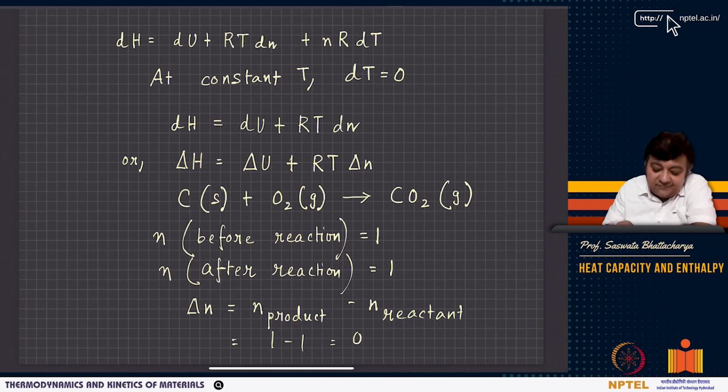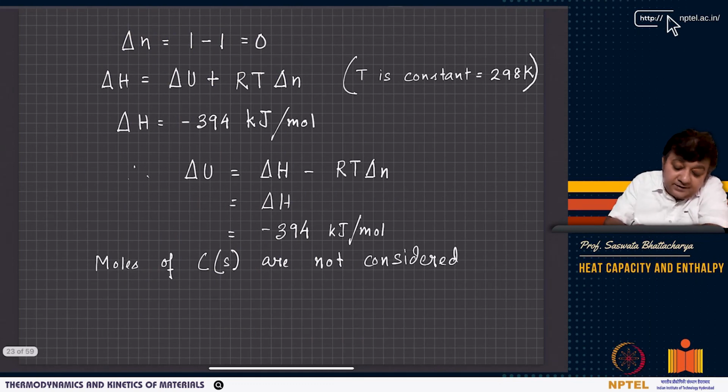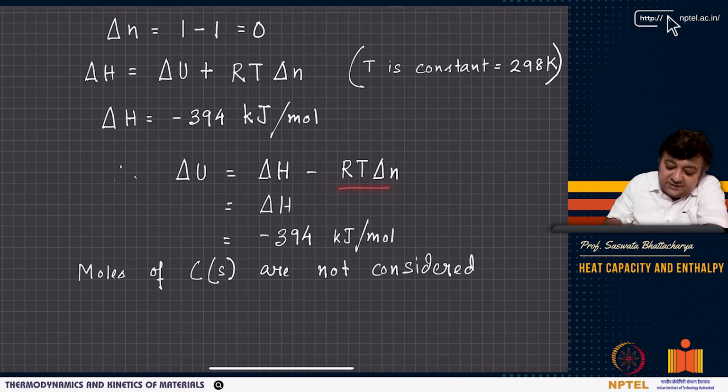So n of gas before reaction is 1, after reaction is 1, delta n, which is product minus reactant, is 0. So delta H equals delta U plus 0, and delta H is minus 394 kilojoules per mole. So delta U equals delta H minus RT delta n, which is equal to delta H here, minus 394 kilojoules per mole.